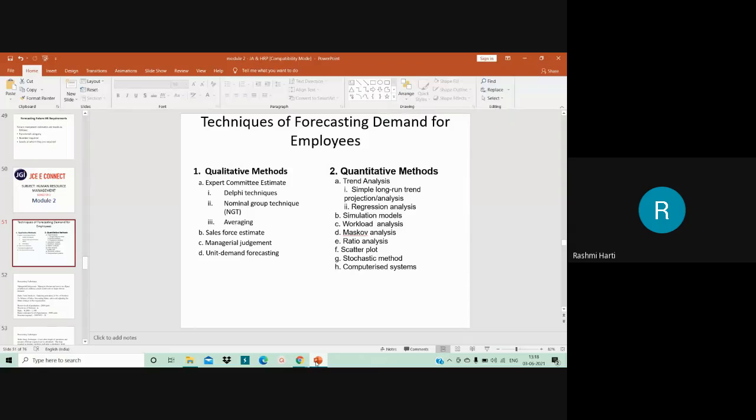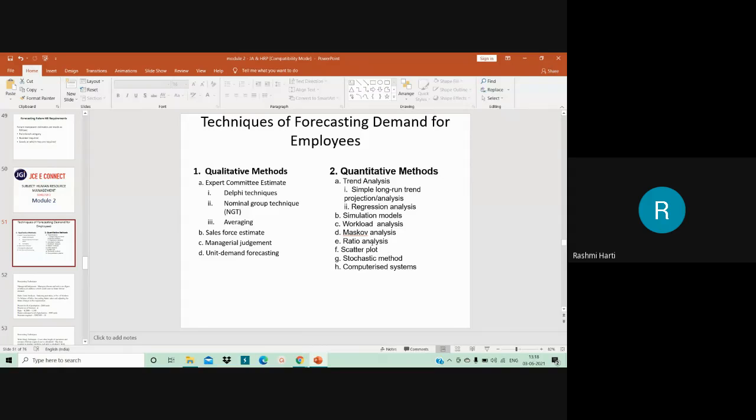Now moving on to the quantitative methods. These methods use mathematical and statistical techniques, and are as follows. One is trend analysis and projection. This is entirely based on the past relationship between a business factor related to employment and the employment level itself.